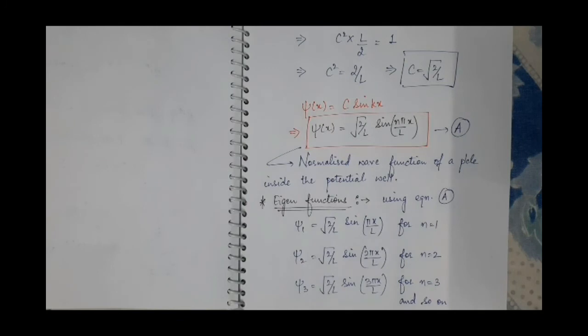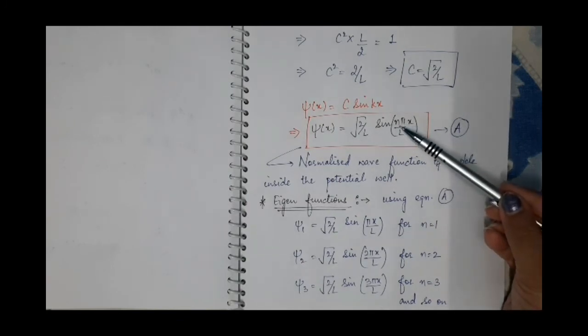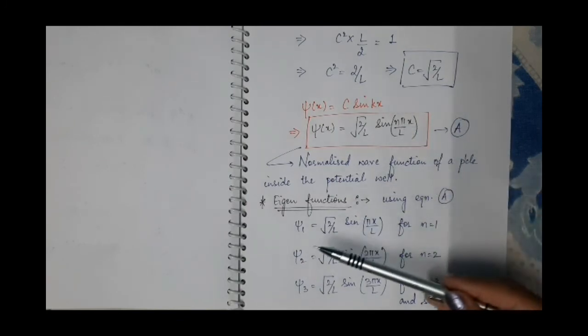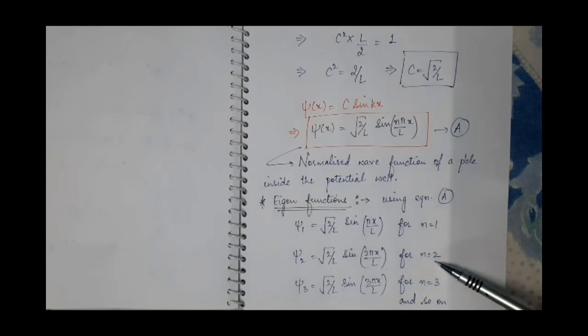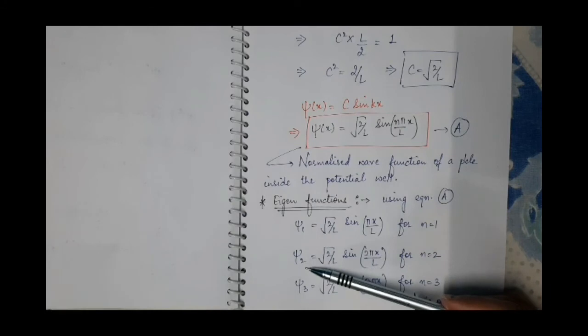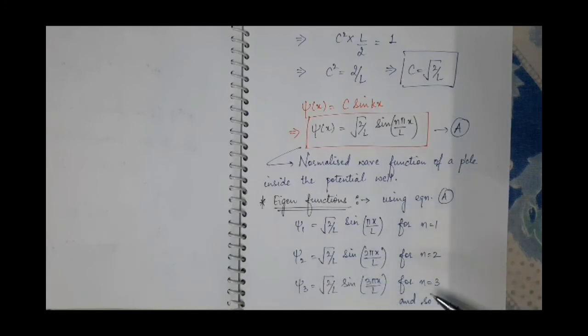So next we will write, after putting n is equal to 1, this is eigenfunction psi 1. Then corresponding to n is equal to 2, we have eigenfunction psi 2 having energy eigenvalue E2. Similarly, for n is equal to 3, we will have energy eigenfunction psi 3 with energy eigenvalue E3, and so on.